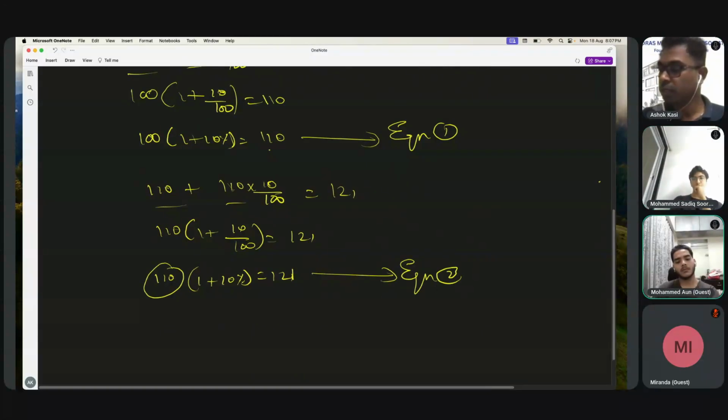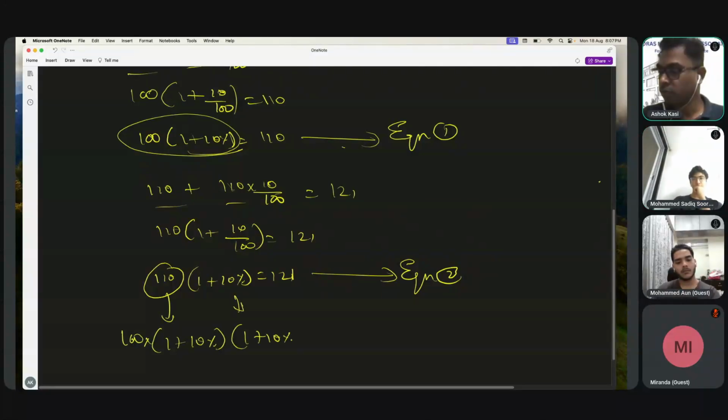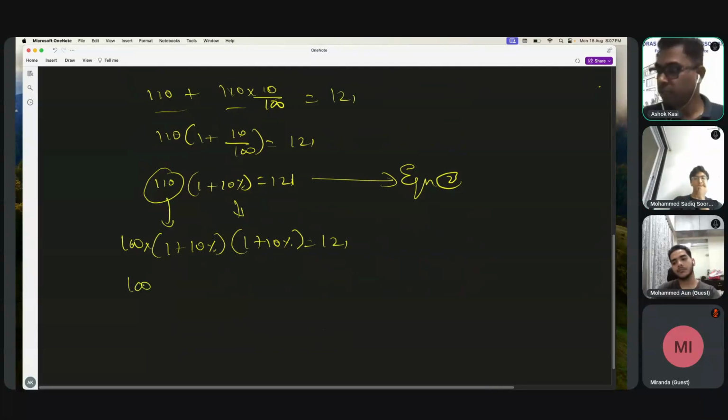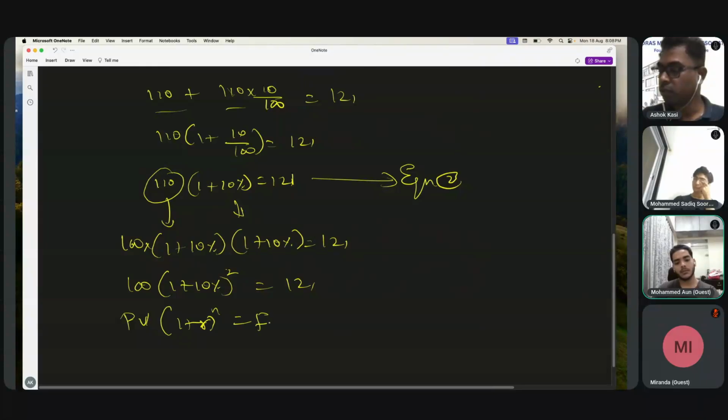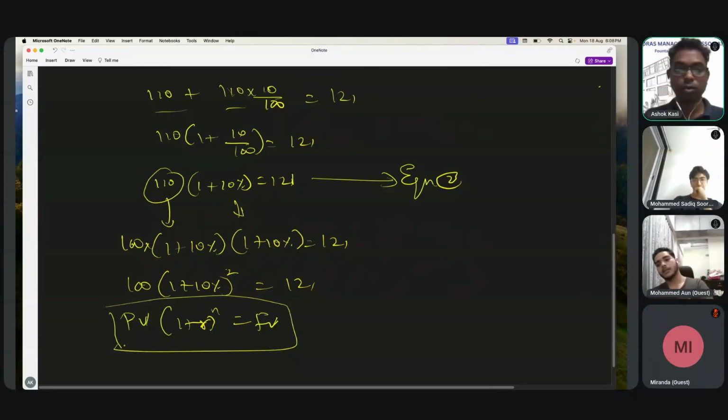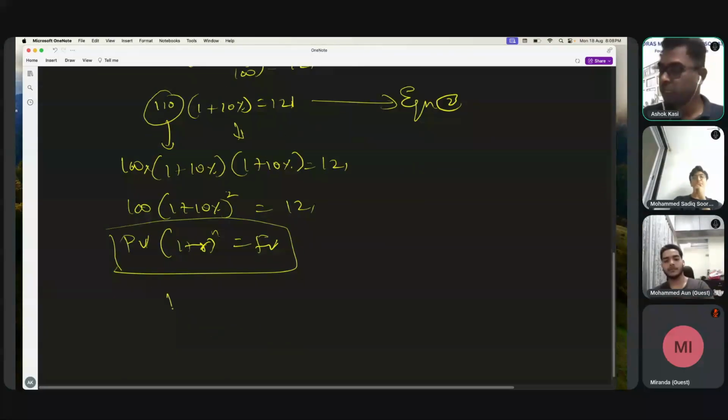Now I'll apply equation 1 on equation 2. So this 110, I can write in this format, that is, 100 into 1 plus 10 percentage. And I'm pulling this down: 1 plus 10 percentage is equal to 121. So I can write this as 100 into 1 plus 10 percentage raised to 2 is equal to 121. Now this is in the format of present value into 1 plus r raised to n is equal to future value. Got the formula? Now based on this, can I try for present value? What should be the formula for present value?